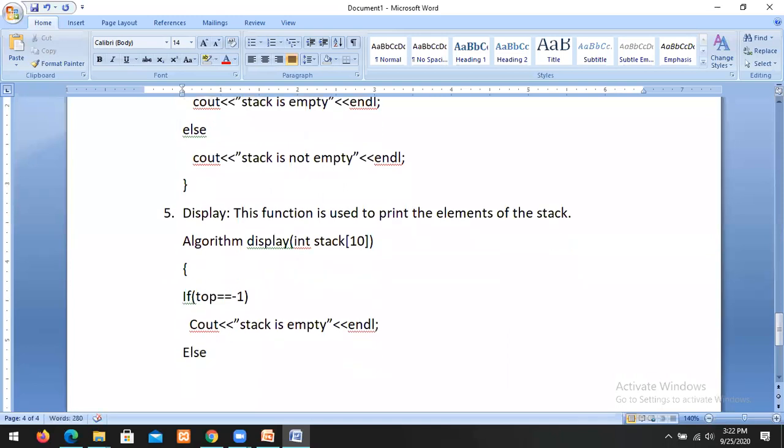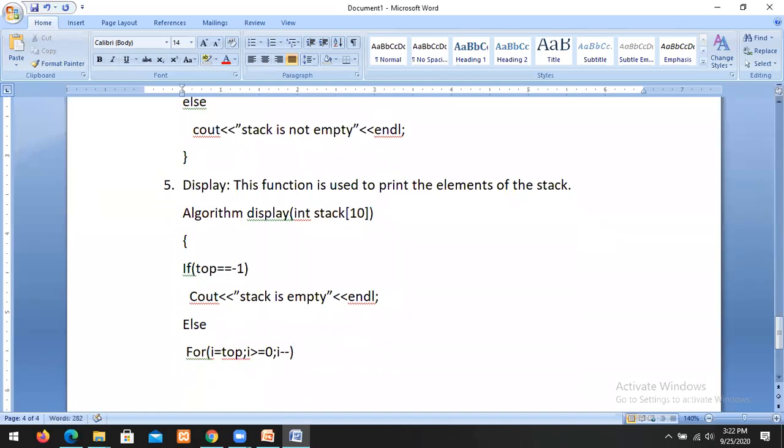Else, for i equal to top, i greater than or equal to 0, i minus minus, cout stack of i.